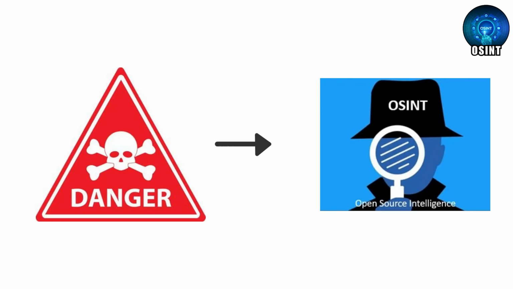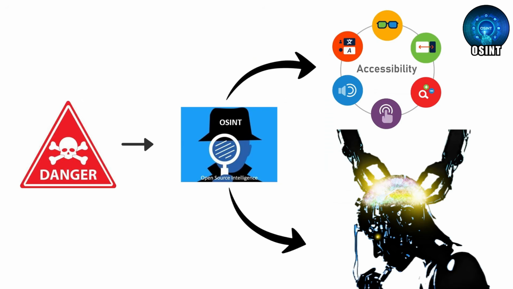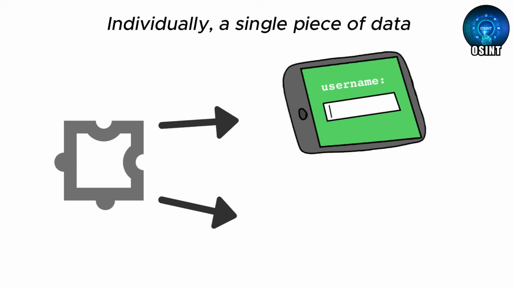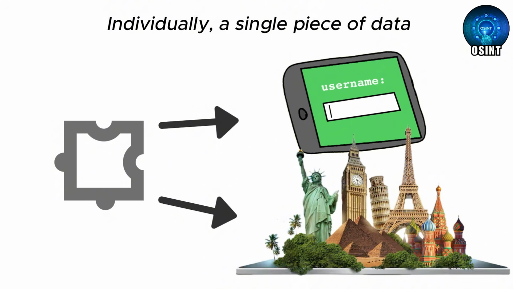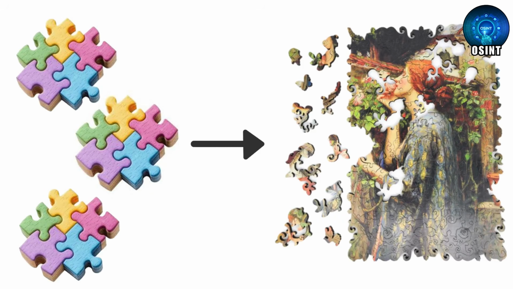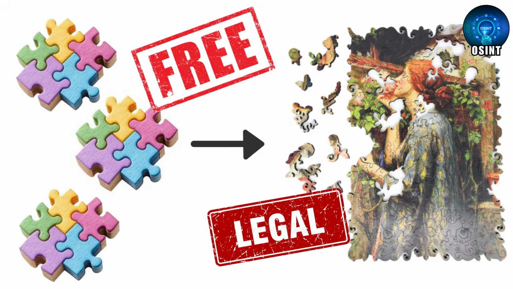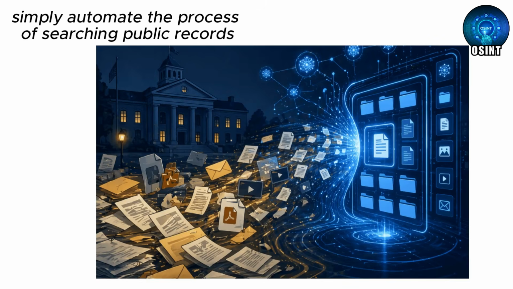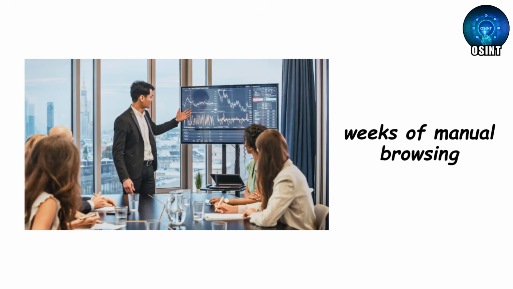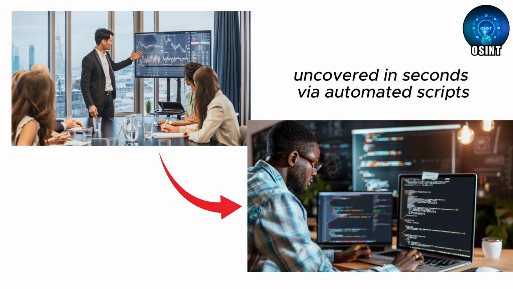The danger of OSINT lies in its accessibility and the mosaic effect. Individually, a single piece of data like a username or a photo of a landmark seems harmless. However, when combined, these fragments reveal a complete picture. The tools mentioned in this guide are largely free and legal because they simply automate the process of searching public records. What would take a human researcher weeks of manual browsing can now be uncovered in seconds via automated scripts.